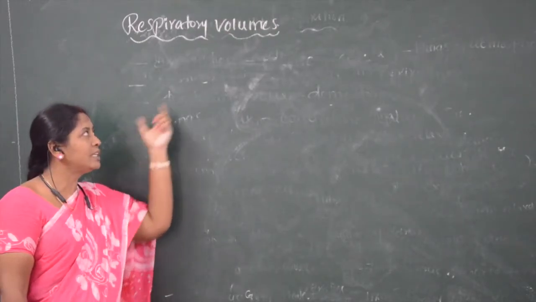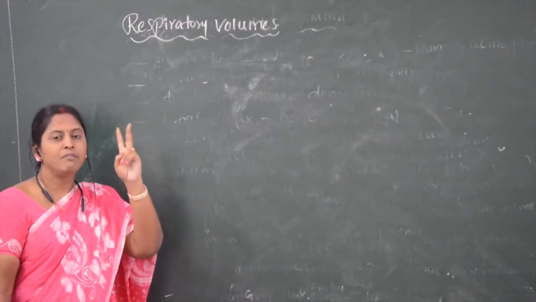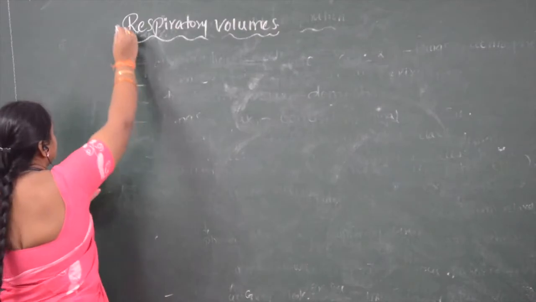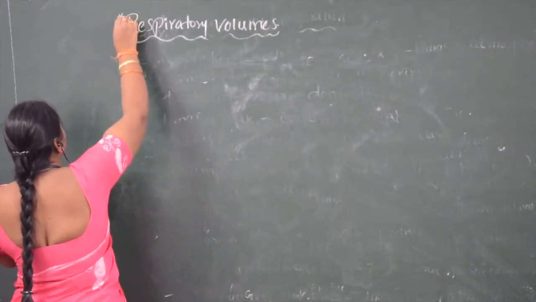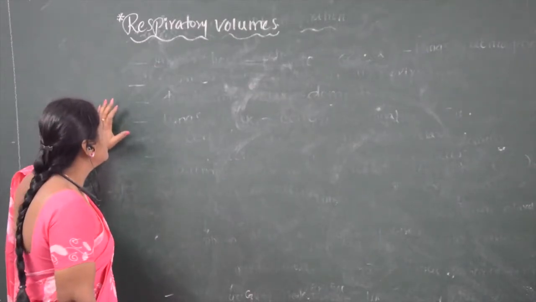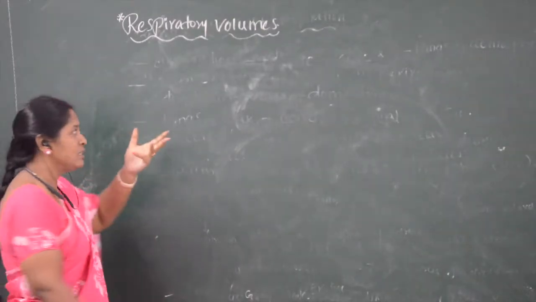There are two kinds of muscles which increase the respiratory volumes. Very important, children. Respiratory volumes itself is very important. Definitely one bit will come from this topic. So how do we increase the respiratory volumes? By using additional muscles, which help in additional inhalation and exhalation.